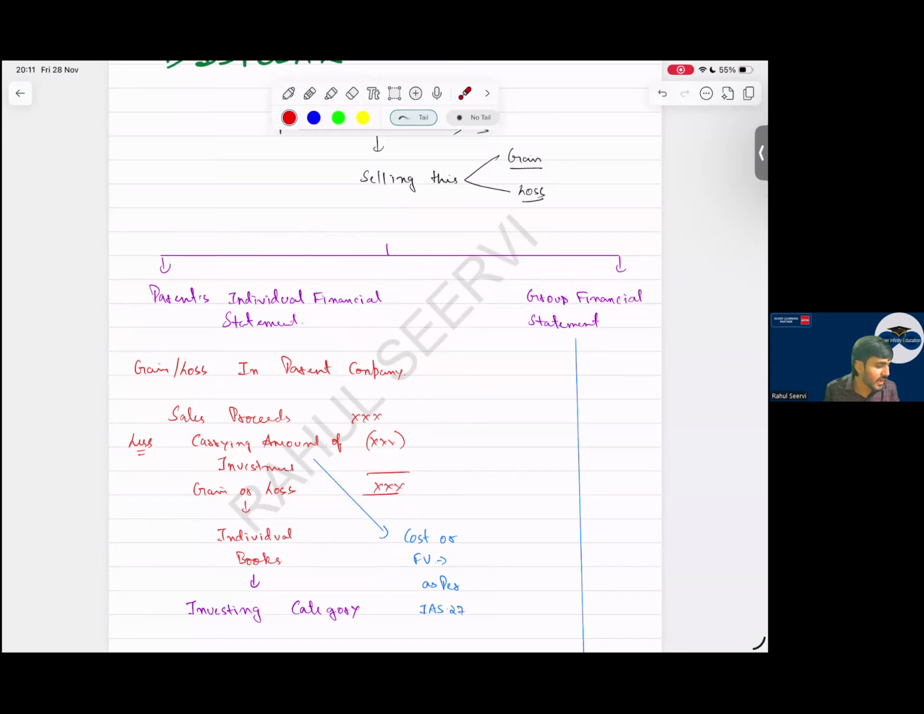Where do we recognize this gain or loss? The gain or loss is recognized in investing category in individual books. It is recorded in individual books in the investing category.